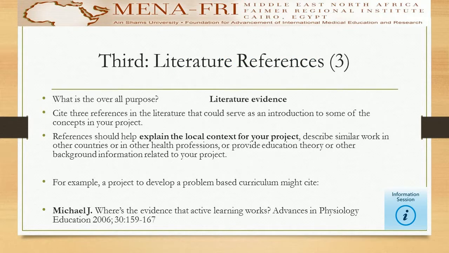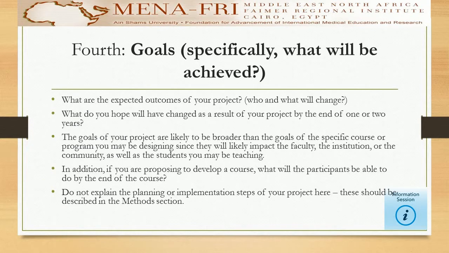Third step is to collect some information regarding the topic of your project from a related review of literature as literature evidence. Only 3 references are needed to be recorded here. Please note to write them in the way mentioned in the example of this slide. Fourth step is to write down the goal and expected outcomes of your project. Clear goals, even if they are simple, get higher scores.